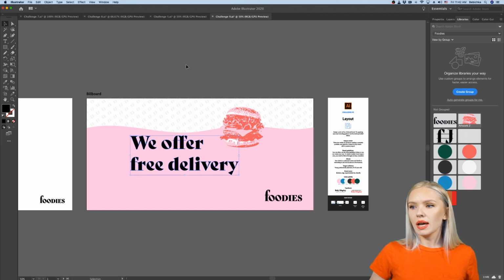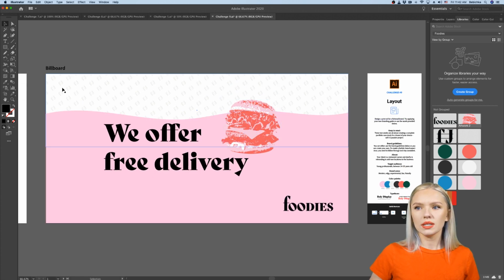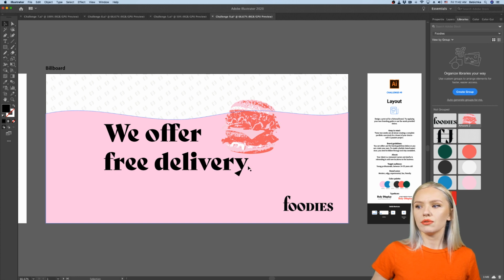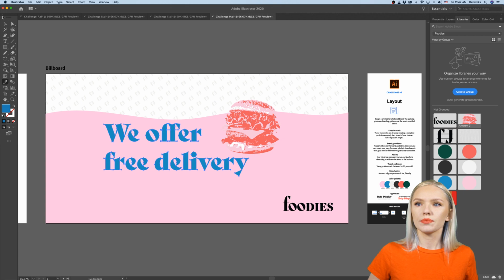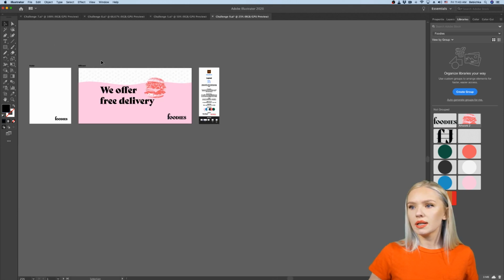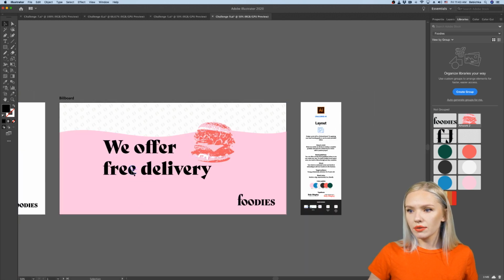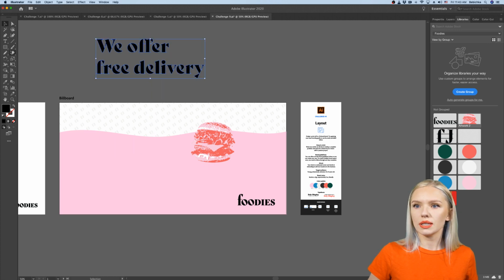So guys, now we kind of have a clear flow of things. So we start reading from left to right, and we end up in our logo. So we read, we offer free delivery, foodies. So that's what I want. I want to have it a nice flow. Maybe we can also even experiment with color here. Let's see. That, for example, could work, but actually I like black better because it creates a better contrast. Let's rearrange this just a little bit. Maybe we can even play around and type it new.